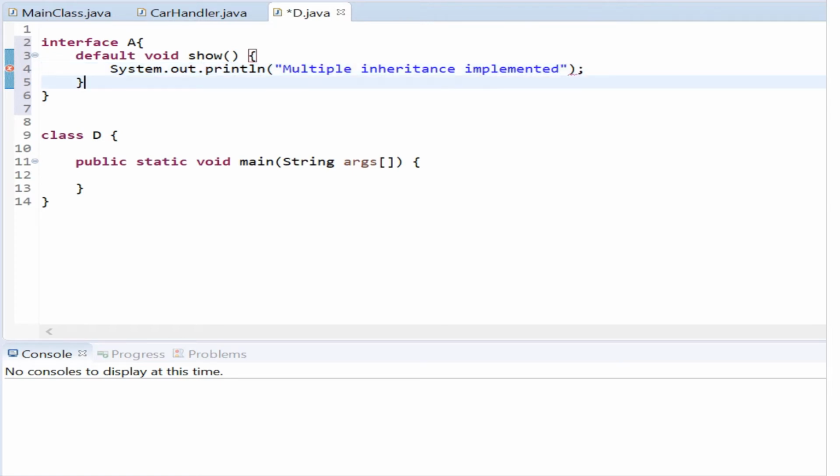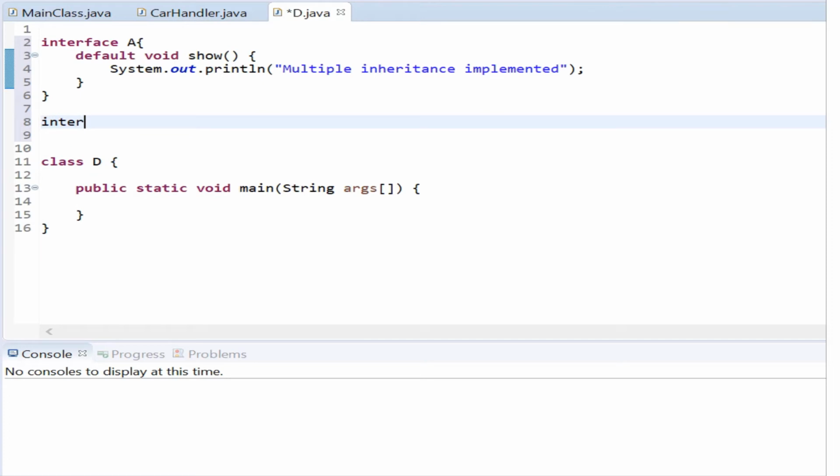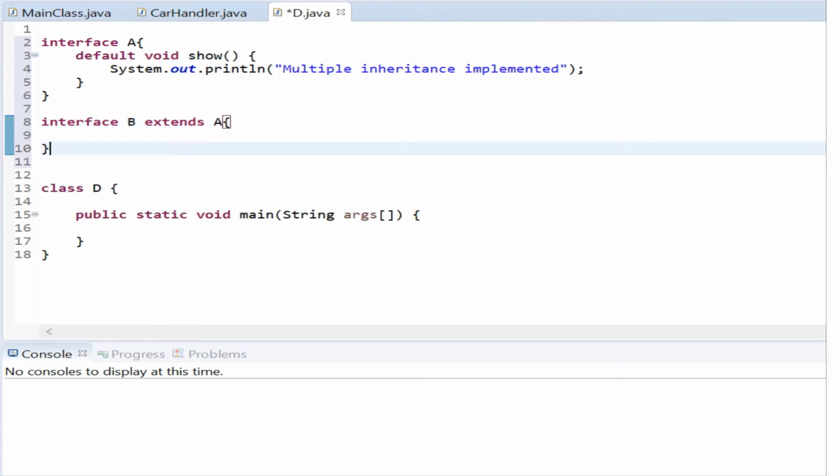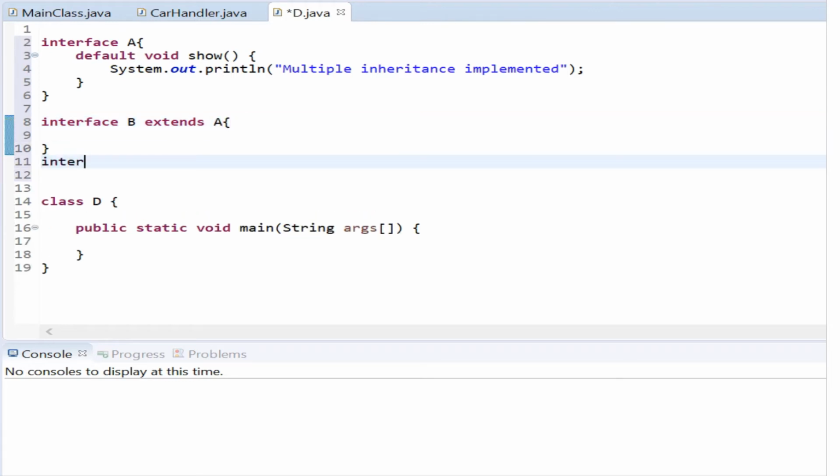Then I am creating interface B which extends interface A. Then I am creating interface C which also extends interface A.